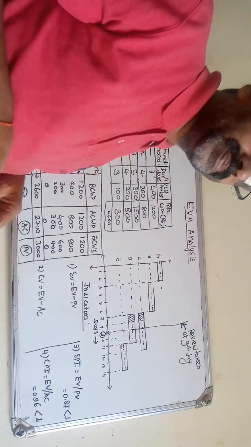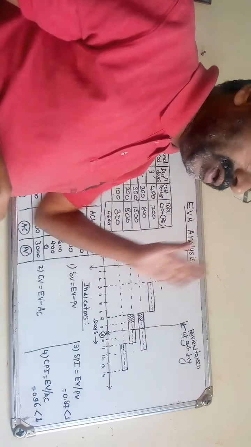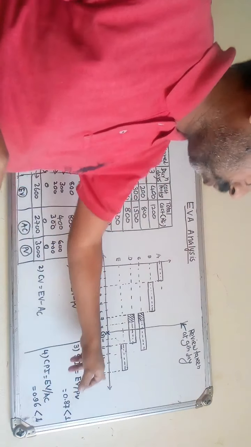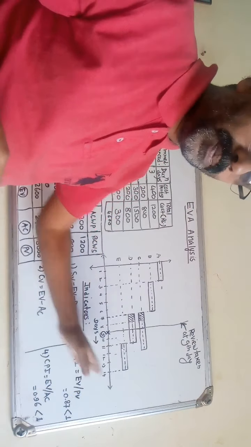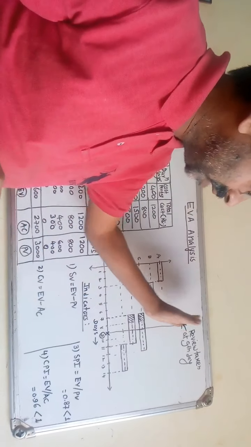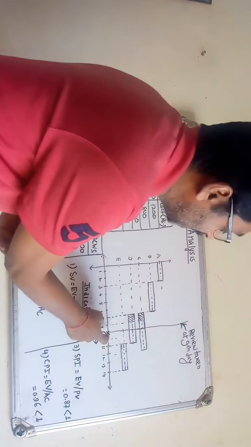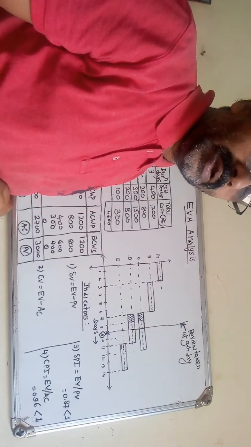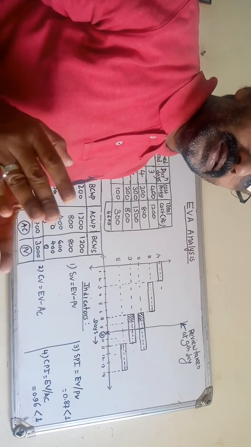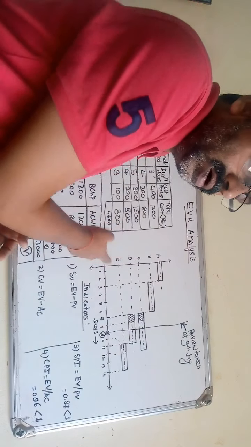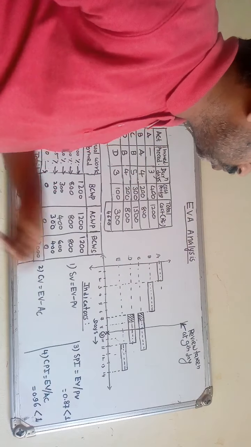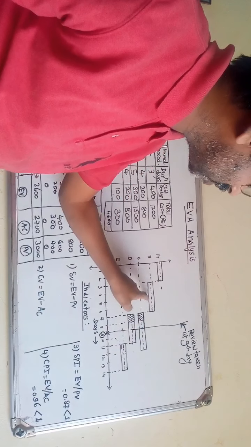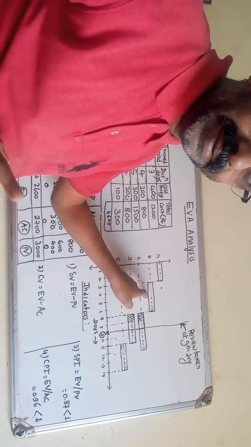The duration of the small project is 14 days. Now suppose we are taking the review at the 9th day. So the review is taken at the 9th day, then we have to see what the actual condition is. Activity A and activity B have already been completed, right? So that is the status at the 9th day.